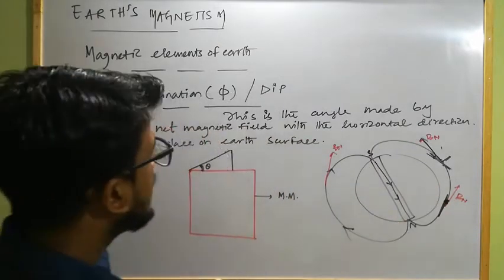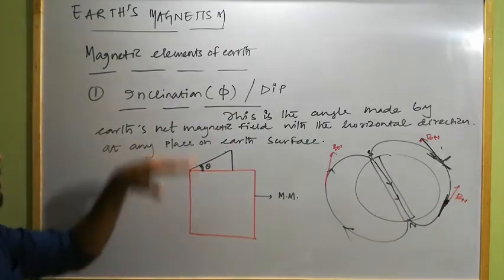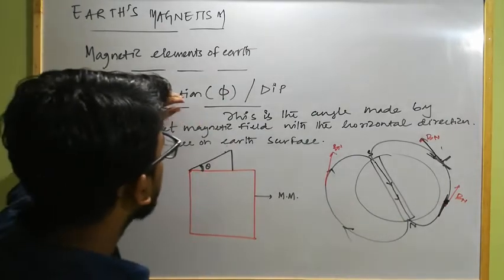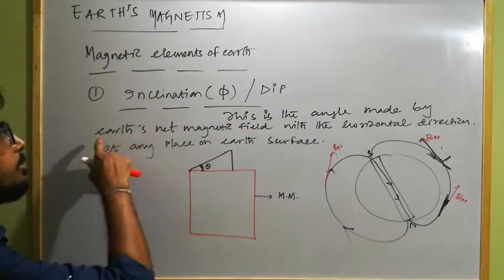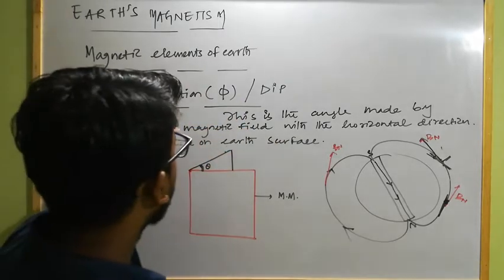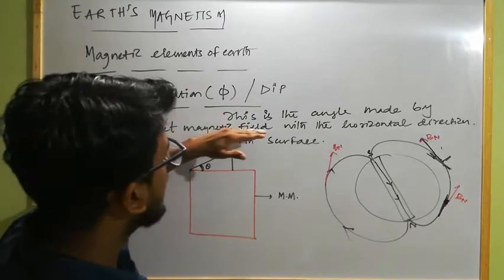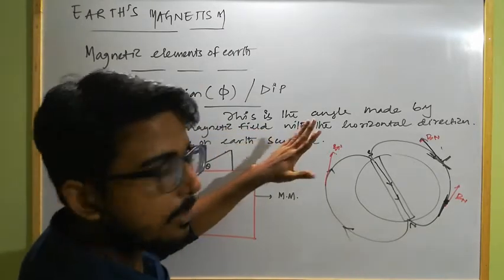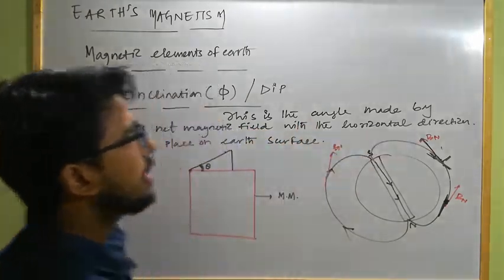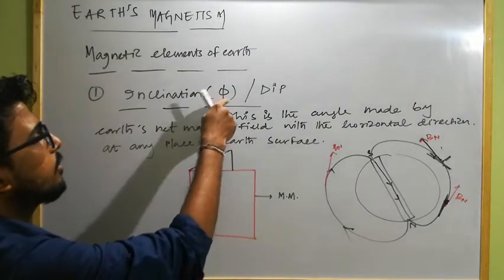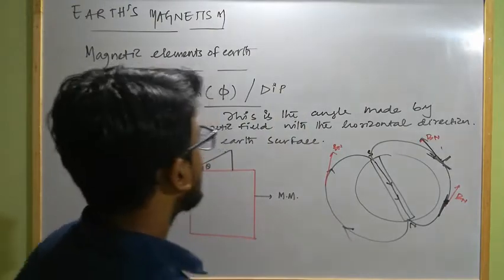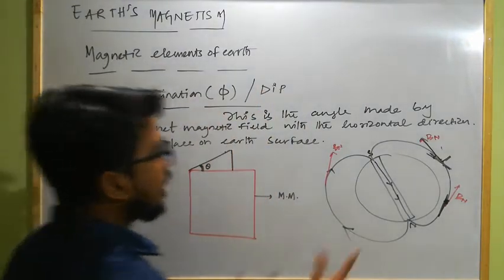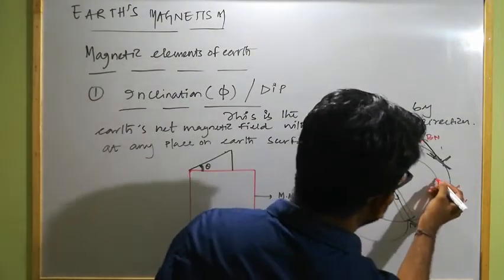So at any place on Earth's surface, if we want to determine the inclination at that place, then it will be the angle between the Earth's net magnetic field direction at that place and the horizontal direction, and this is denoted by phi. This is also known as dip. Clear? Then what is the value of phi at the magnetic equator of Earth?